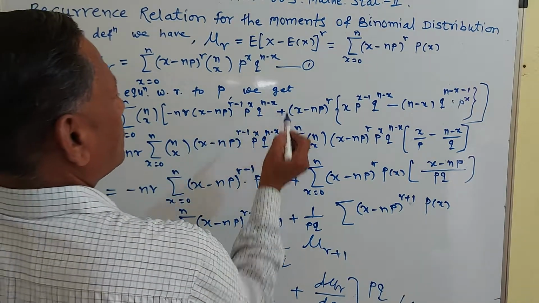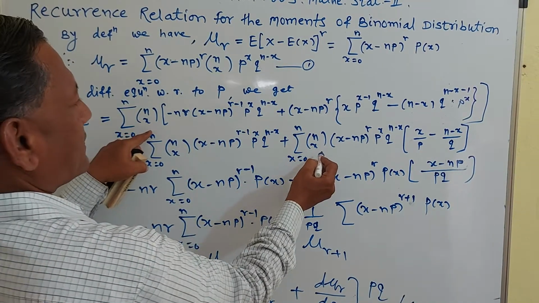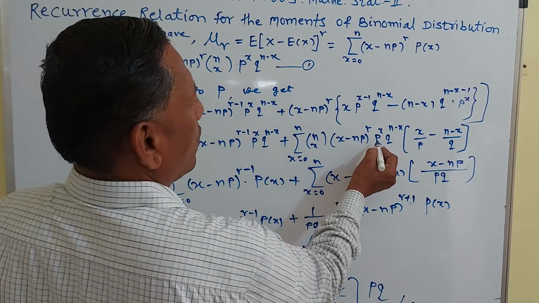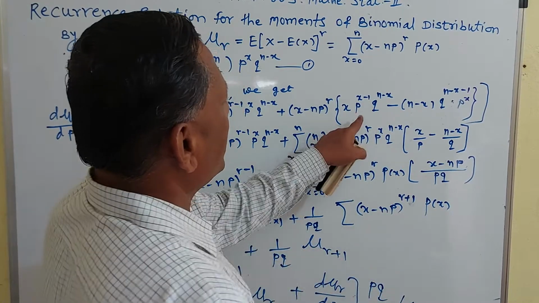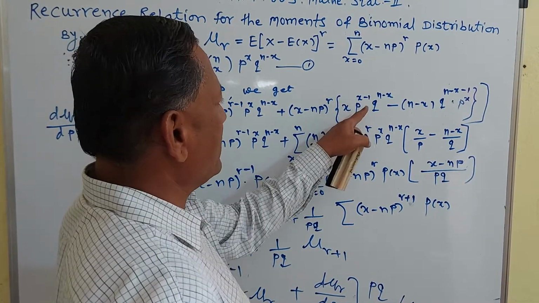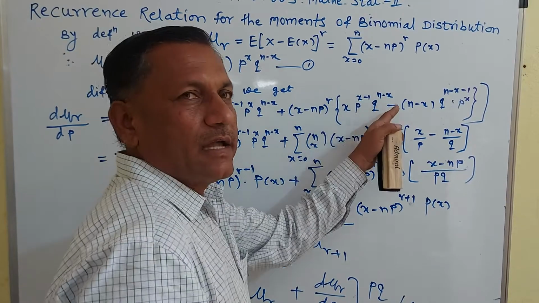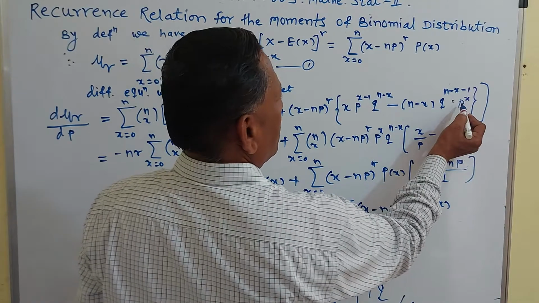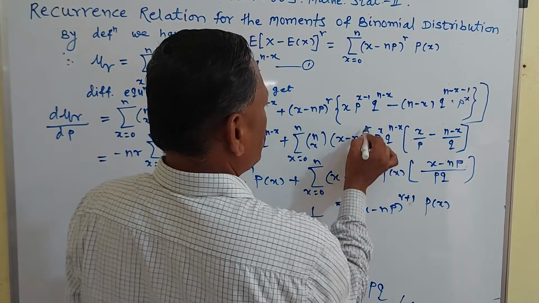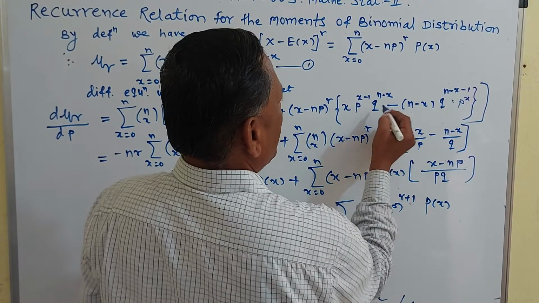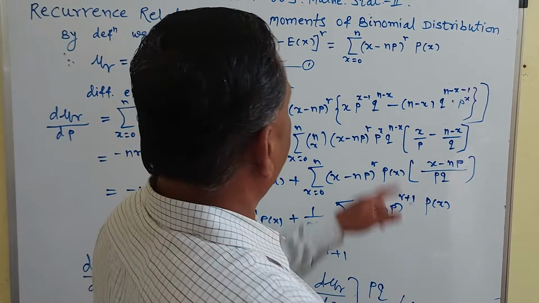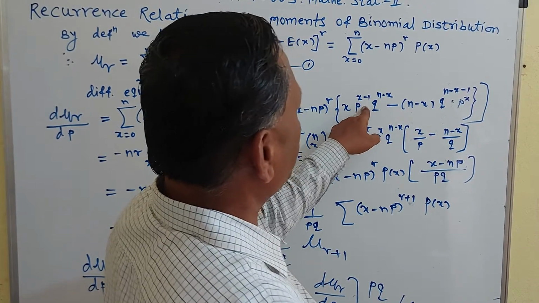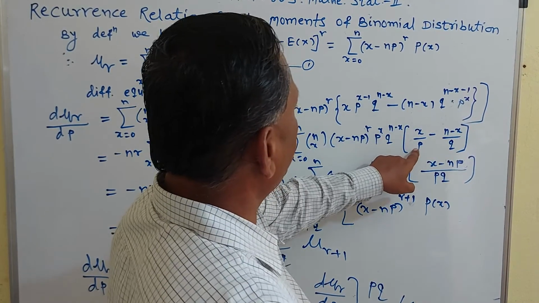Then plus again the summation of nCx (x minus np) raised to r, into p raised to x minus 1. P raised to x minus 1 can be written as p raised to x into p raised to minus 1, and p raised to minus 1 means 1 upon p. So you take p raised to x common, and q raised to n minus x common. Therefore (x minus np) raised to r, and here x into p raised to minus 1 means x upon p.